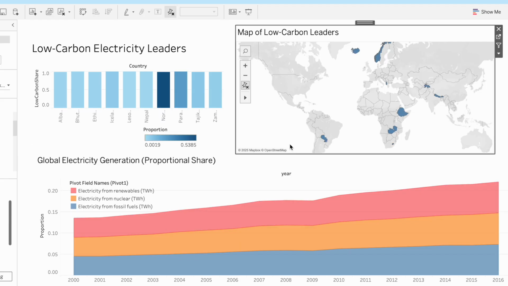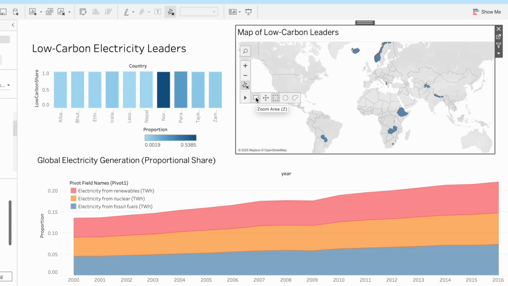Coming to the sixth dashboard, this dashboard highlights the global leaders in low carbon electricity, identifying which countries are at the forefront of energy transition, while providing a clear view of the world's overall progress in shifting its power generation mix. The bar chart and the map work together to pinpoint the countries with the highest share of low carbon energy, celebrating their leadership and showing where they are located.